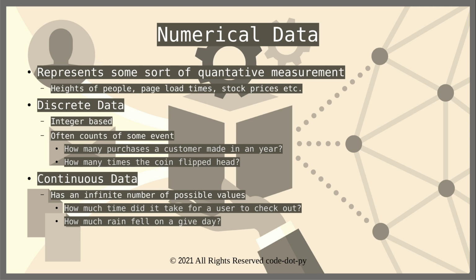Now continuous data is data that lies within a range of numbers, and it could be a fraction or a decimal number. It can have an infinite number of possible values, because as long as we keep increasing the precision, there could be an infinite number of values between just two given numbers. That's why continuous data is like a uniform or infinite distribution.